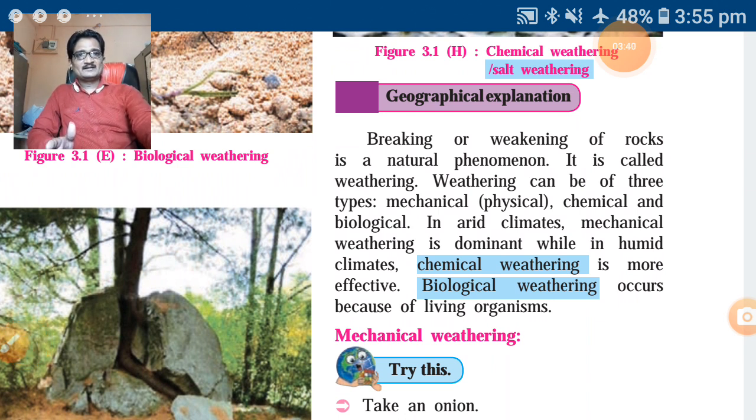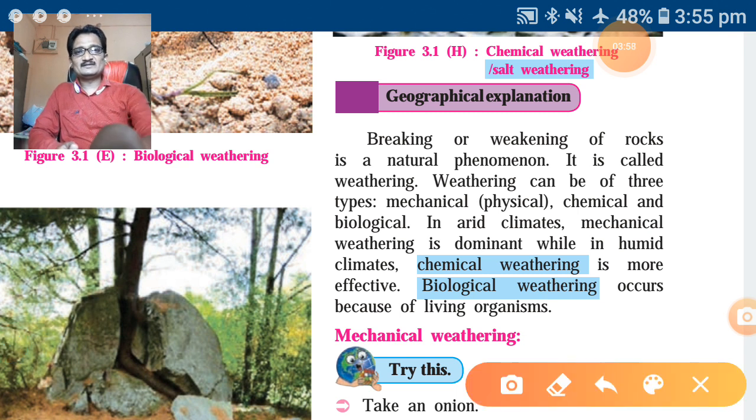Note down. Then in arid climates, arid means dry climates, mechanical weathering is dominant, while in humid climates chemical weathering is more effective. Biological weathering occurs because of living organisms. So note down these points: arid climates, mechanical weathering; humid climate, chemical weathering; and biological weathering is more effective because of living organisms.